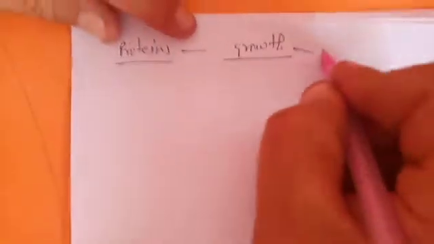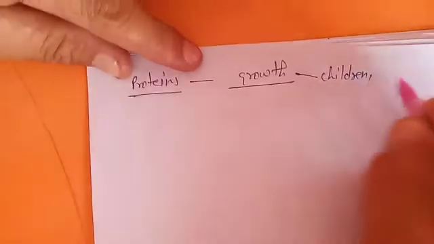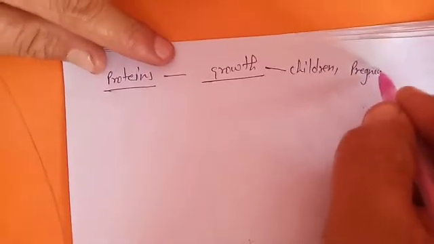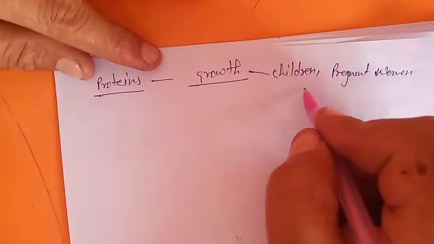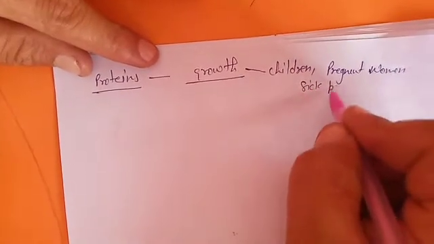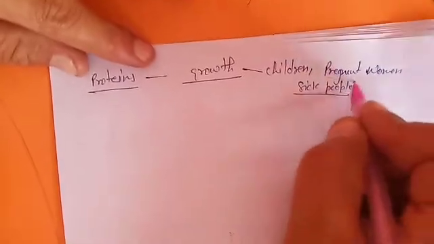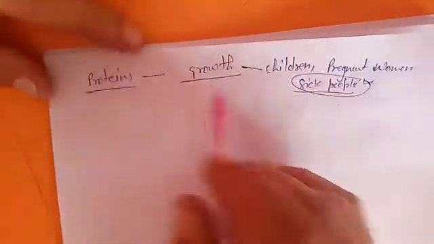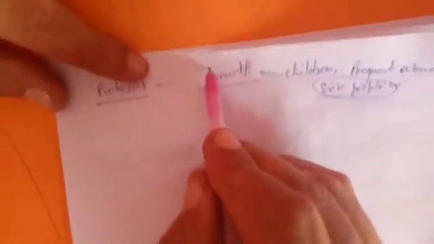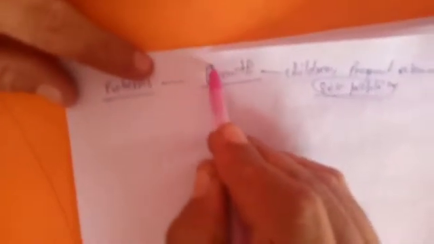That's why children, pregnant women, and sick people need them. Children are growing, pregnant women have a womb inside which is growing, and sick people need growth of healthy cells. That's why they need proteins.